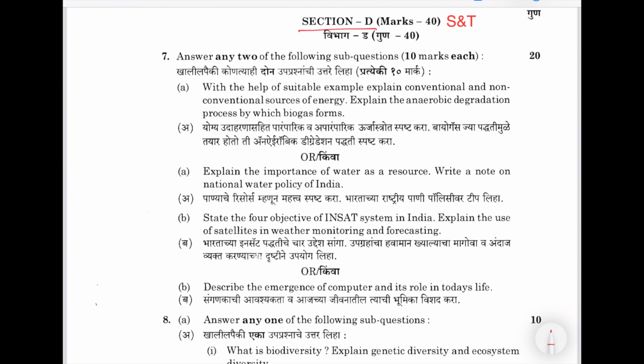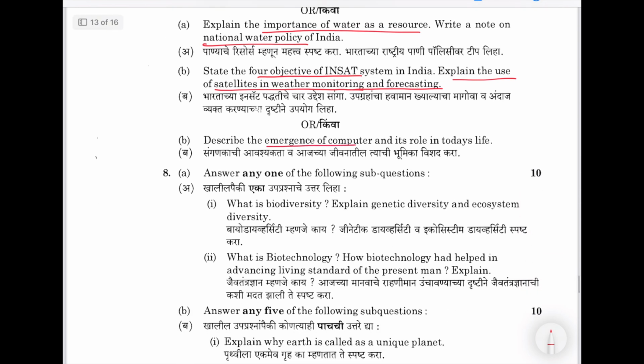But the syllabus was very different, because this syllabus is exactly like that of the objective pattern science tech, paper 4, GS4 science tech. But you can see the questions are of descriptive pattern: with the help of suitable examples, explain conventional and non-conventional sources of energy, then importance of water as resource, national water policy, 4 objectives of INSAT system, explain the use of satellite in weather monitoring and forecasting, emergence of computer and its role in today's life, what is biodiversity.